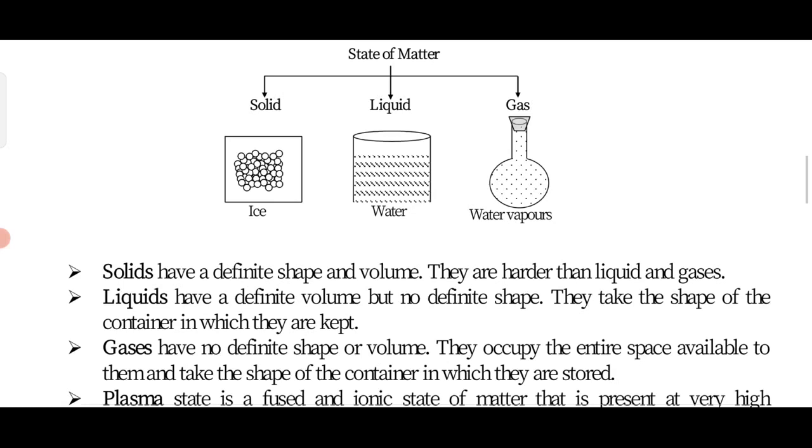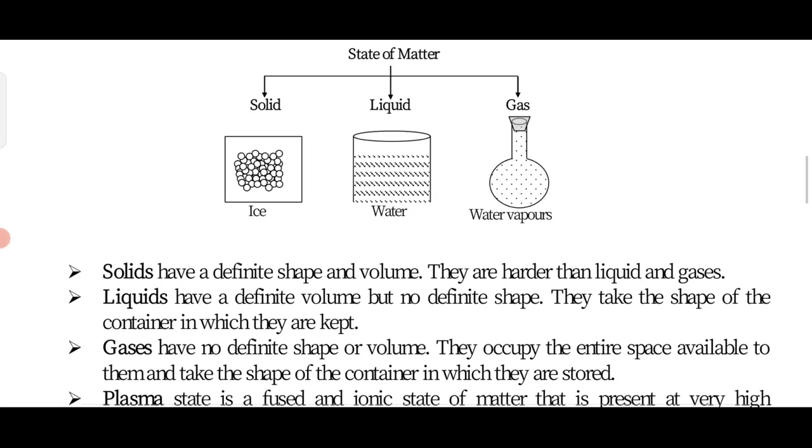Solid particles have a definite shape and volume, and they are tightly packed due to too much intermolecular force of attraction, and they are harder than liquids and gases.